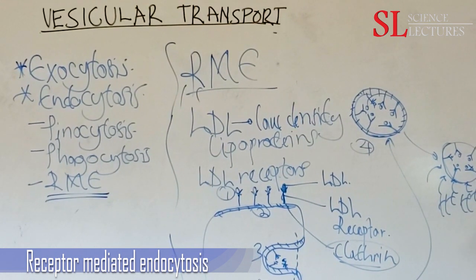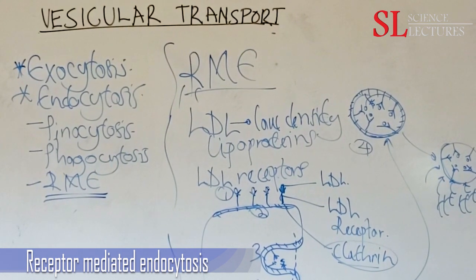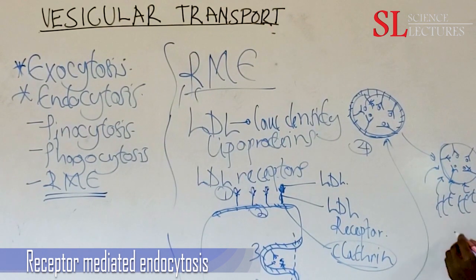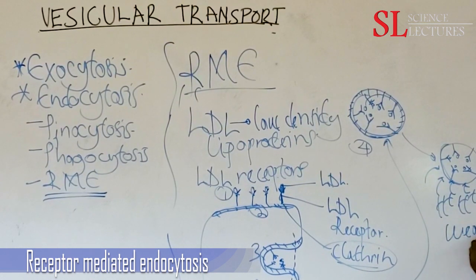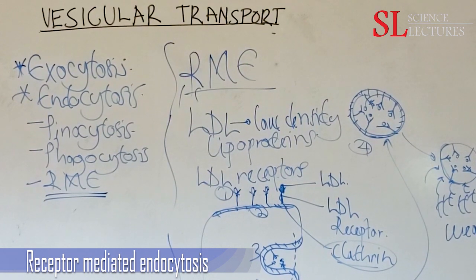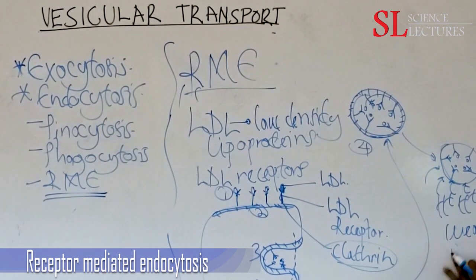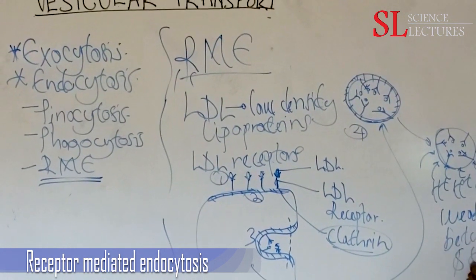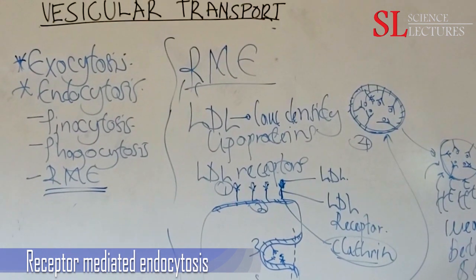So the pH is becoming acidic. What this acidic pH does is that it will weaken the bond between the LDL receptors and the LDL, between the receptors and the LDL.